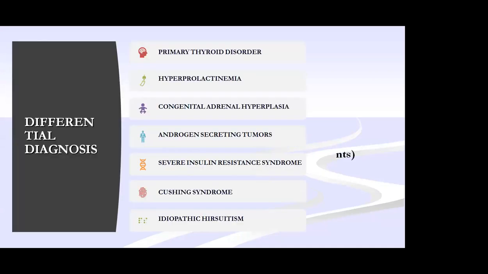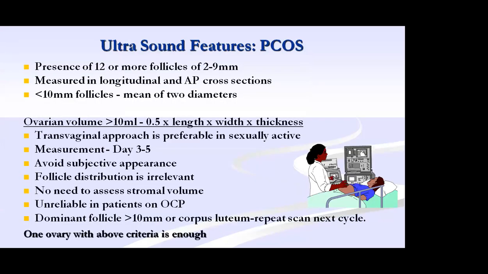What are the differential diagnoses? After doing all these tests, these are the diagnoses which can be ruled out: primary thyroid disorder, hyperprolactinemia, congenital adrenal hyperplasia, androgen secreting tumors, patients who are very obese, severe insulin resistance syndrome and Cushing syndrome. So these are all the differential diagnoses of PCOS.